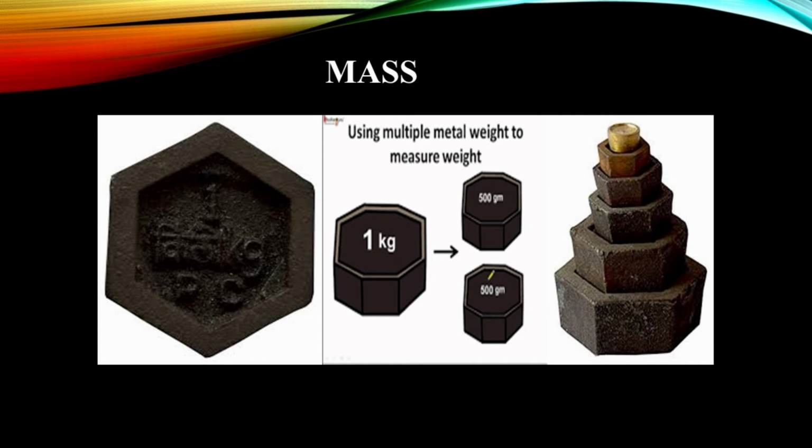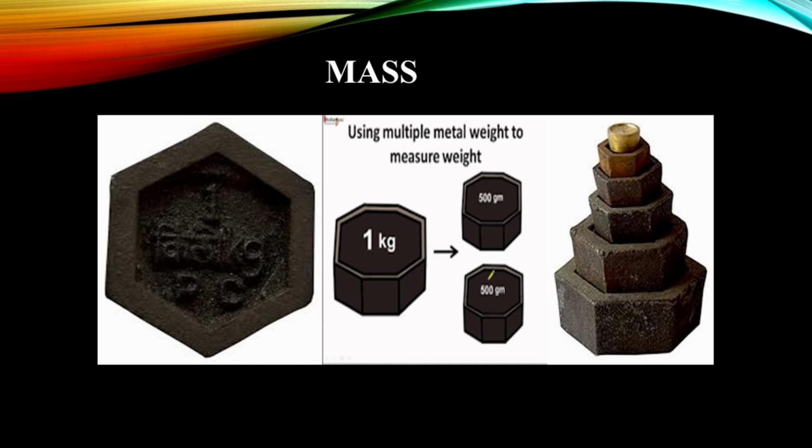Remember, we cannot use a 1 kg stone every time. Sometimes we need to measure some small amount of something, so for this purpose we need small stones and small units. Sometimes we need to measure some huge amount of something, so for that purpose we need large stones and large units.